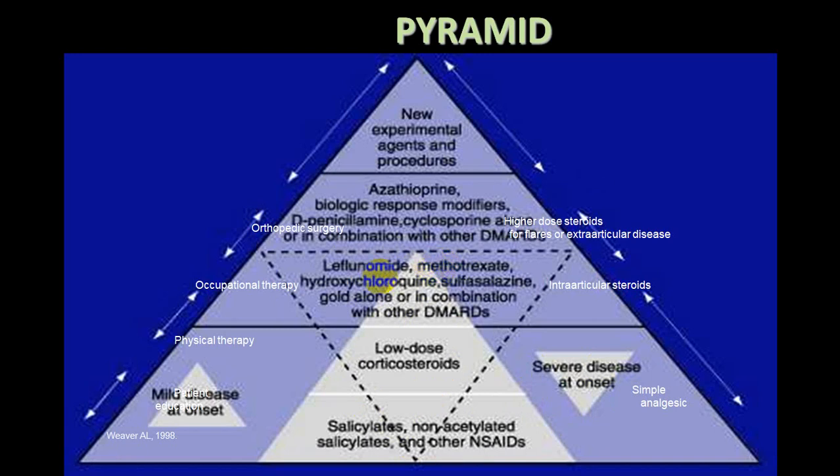If you don't get results, then in some persons you can use intraarticular steroids, and you can go to azathioprine, or you can go to D-penicillamine, cyclosporine, etc. And if this does not produce a response, then you can go to biological agents, which are TNF-alpha antagonists. So this is the common way you go about it.